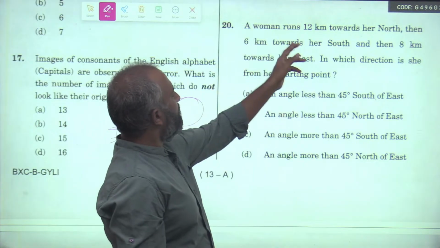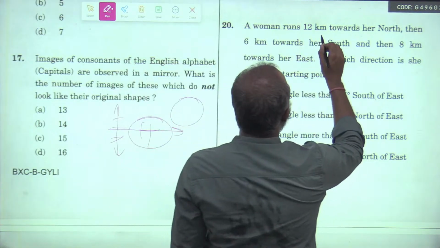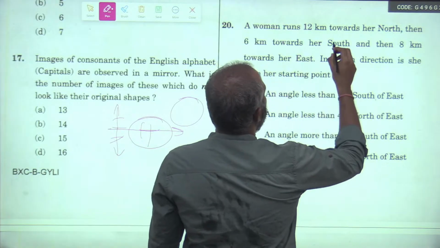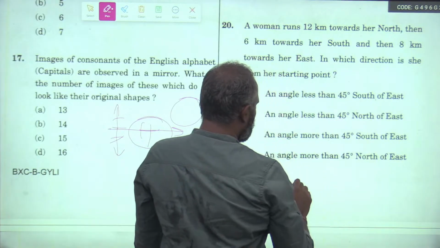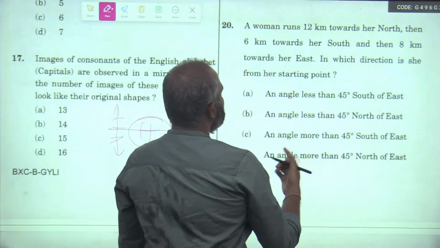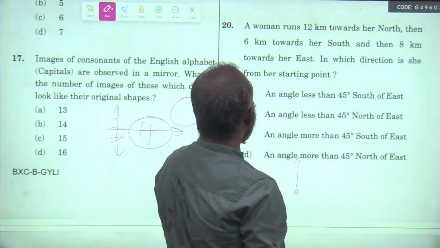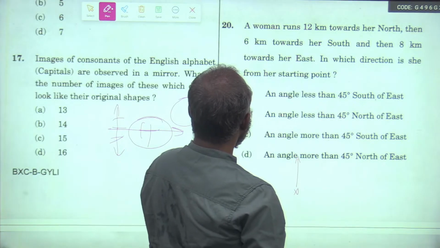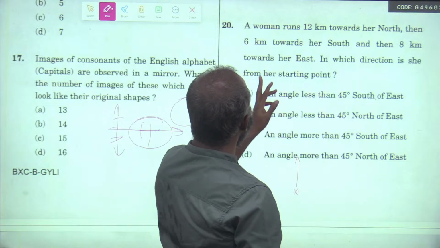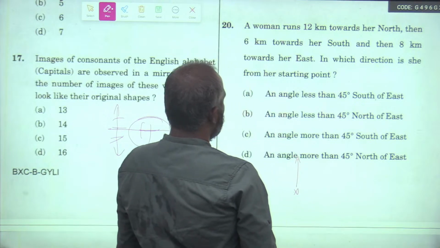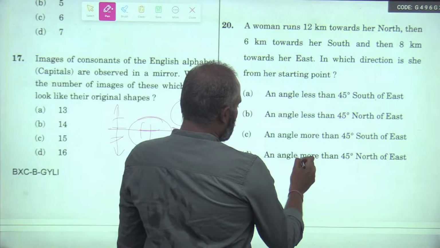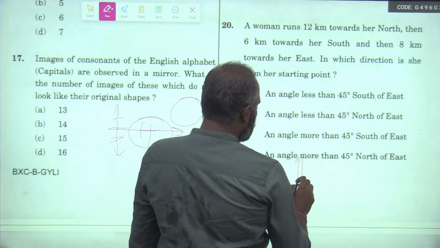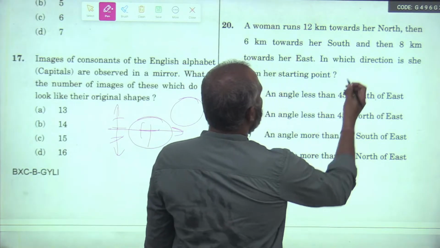Now follow the same. A woman runs 12 kilometers towards her north, and then 6 kilometers towards her south, north and then again towards south. So what happens?